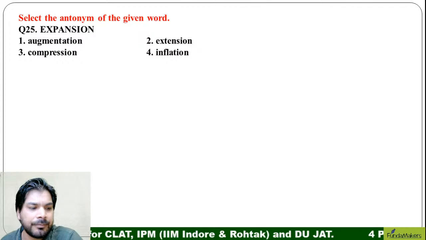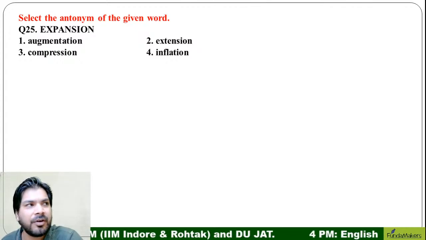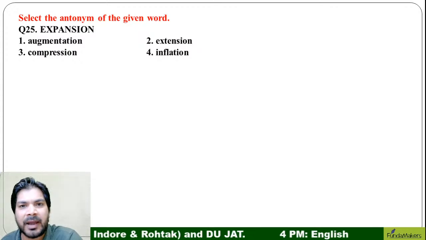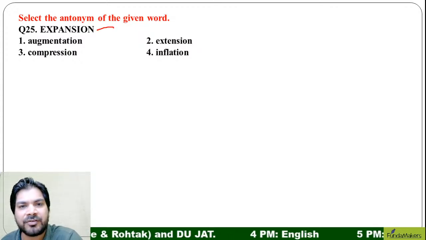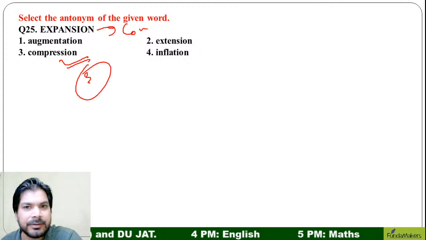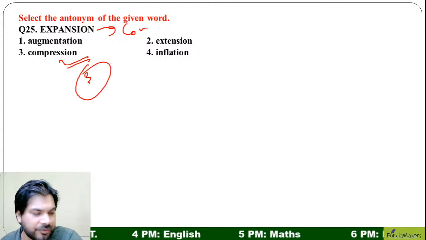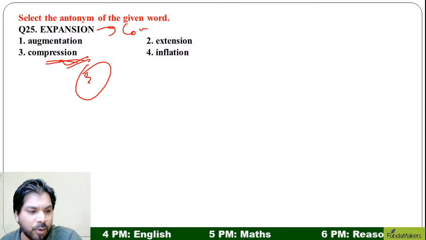Select the antonym of the given word. Expansion. Antonym means opposite meaning. So when you expand, expansion should be opposite to compression. So the correct answer is third. Expansion, antonym, compression. So the correct answer is third. I hope that makes sense.